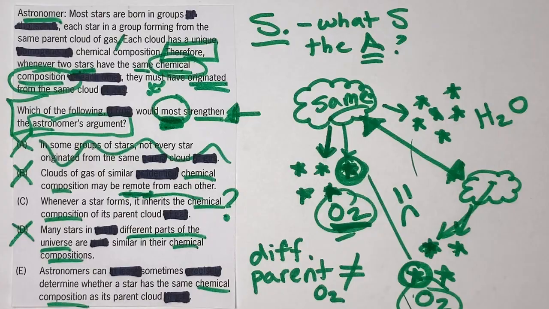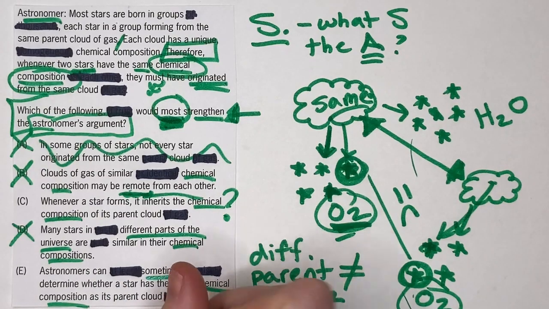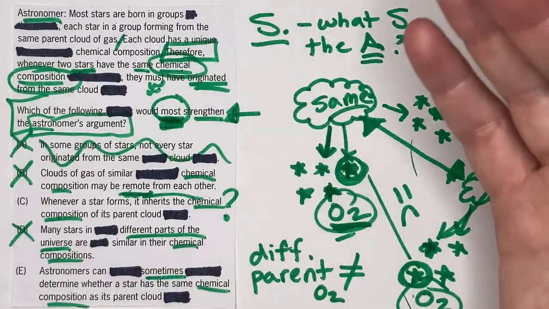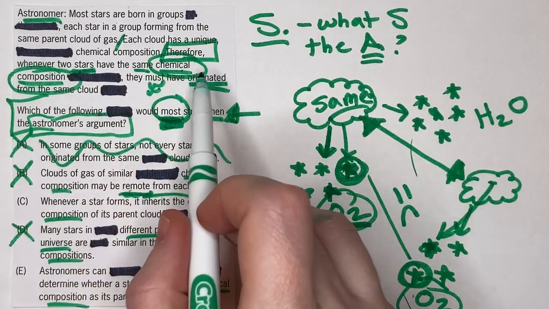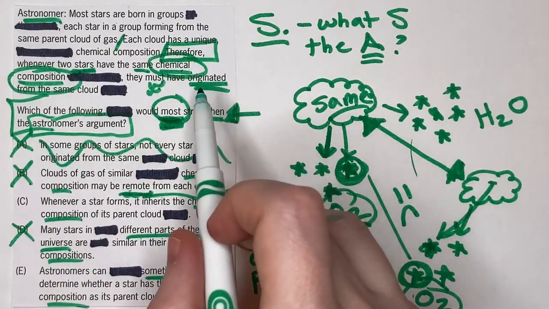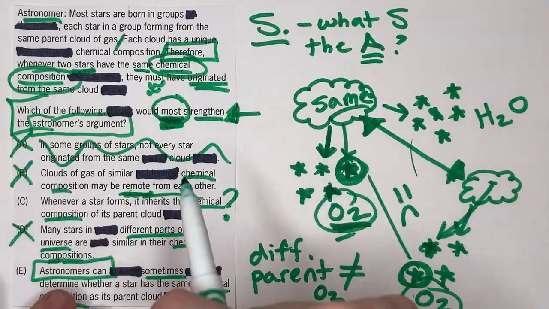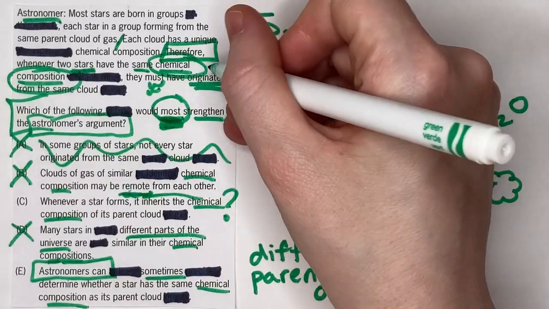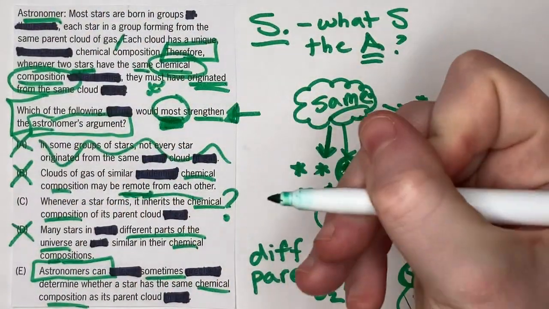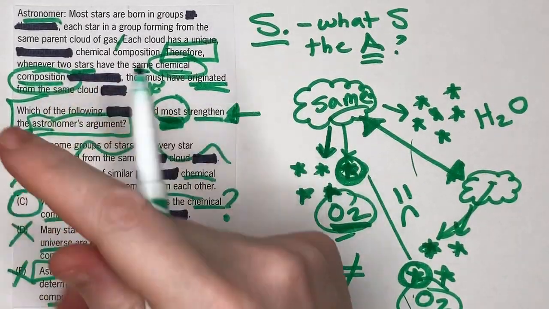E, astronomers can sometimes determine whether a star has the same chemical composition as its parent cloud. Okay, well, whether or not astronomers can determine this sometimes or all the time, that doesn't strengthen the idea of whether two stars have the same chemical composition because they originated from the same cloud. It's more just about, here's how far we've progressed in terms of what astronomers can and can't do. Again, it doesn't have the right focus. The claim in the conclusion has nothing to do with the abilities of astronomers. Therefore, E is also out. And our correct answer is C.